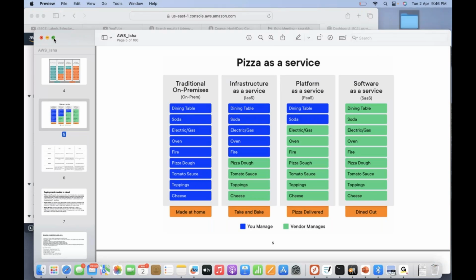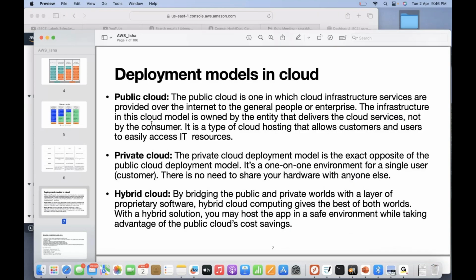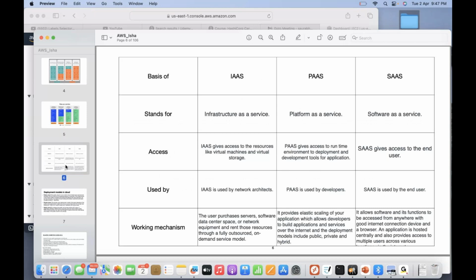Okay, so I hope you got it. Now we will cover one last thing, which is deployment models in the cloud. There are basically three deployment models in the cloud: one is public cloud, one is private cloud, and one is hybrid cloud. So can anyone of you explain the difference between these three clouds, public, private, and hybrid?